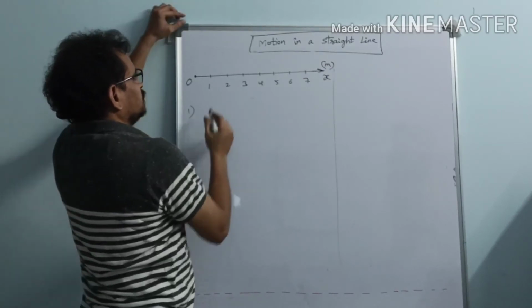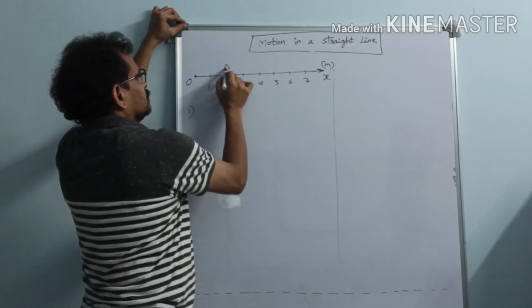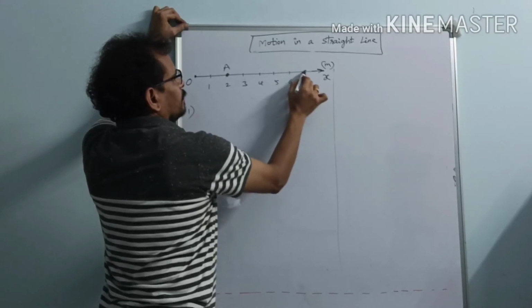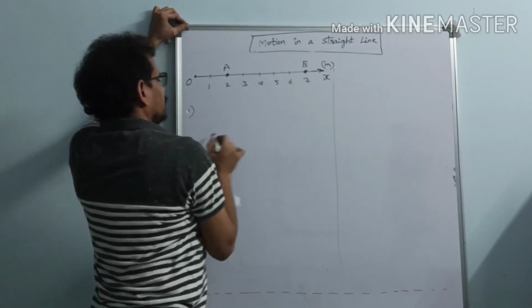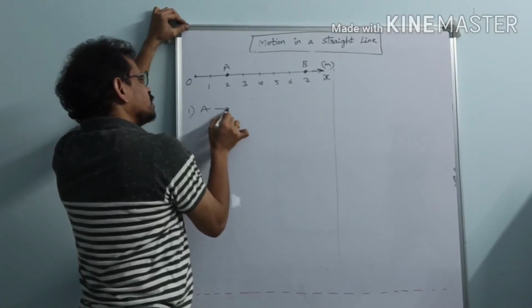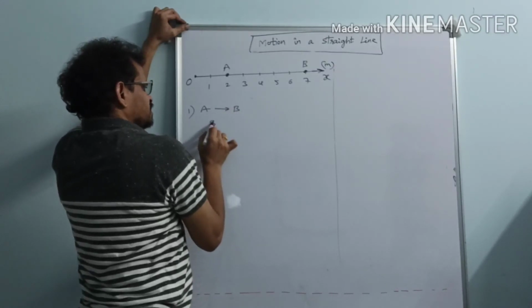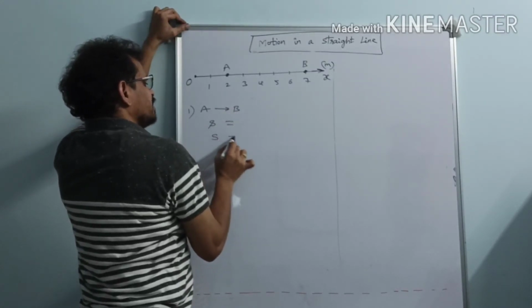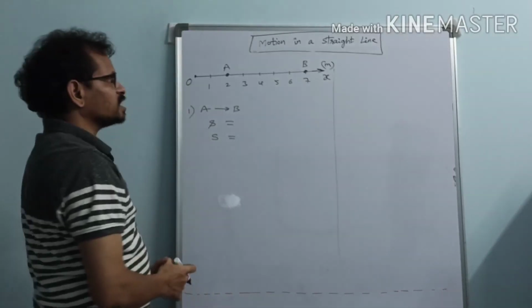Suppose a particle moves from A to B. Distance equals how much? Displacement equals how much? Tell me. What is the distance here?